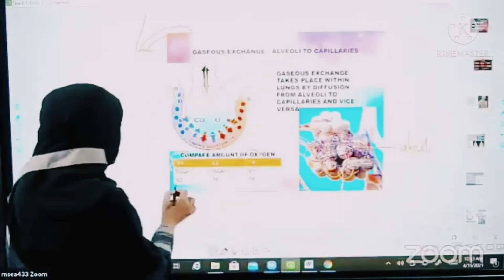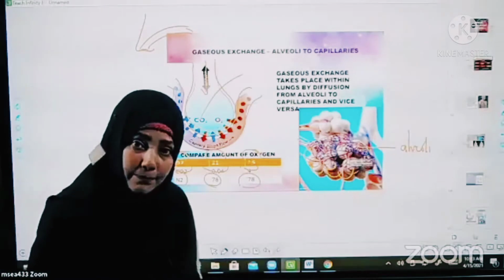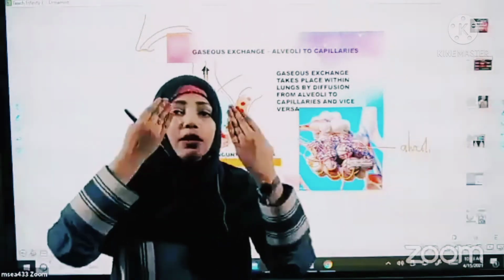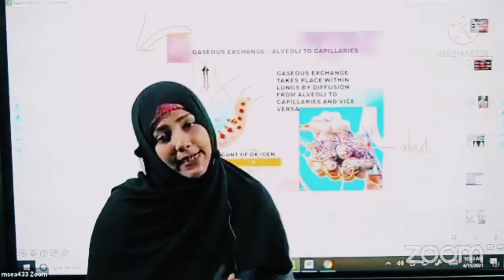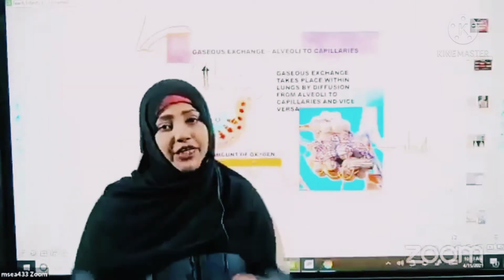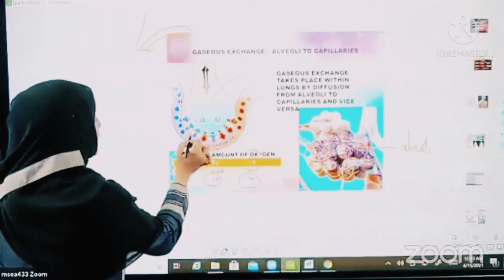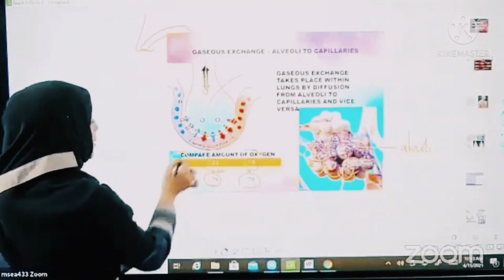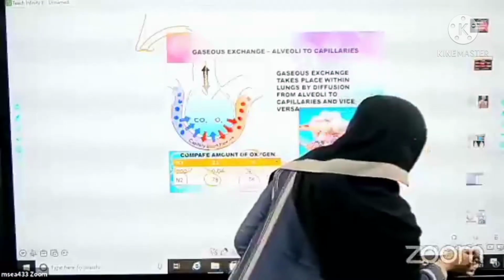But nitrogen remains the same. How much nitrogen is entering our body, that much is exhaled out again. It remains constant. It never changes. So you can see here how carbon dioxide is expelled out through the blood capillaries and how oxygen is entering through it.